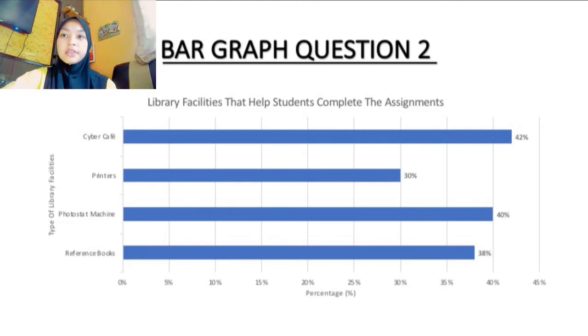The library facilities rate for the printer was a little lower than for the reference book. It can be seen that 30% of students use the printer, then 38% of students use reference books to complete their assignment.